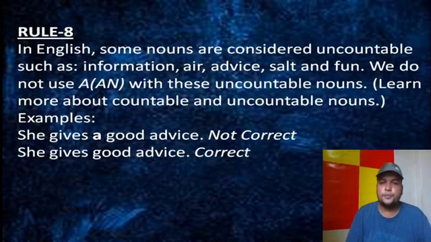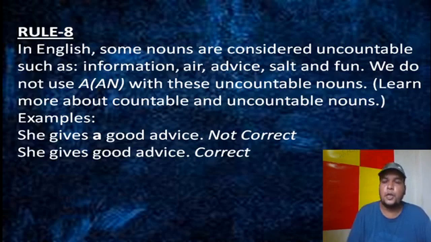So today, let's have a review of what we learned. First, in the case of a consonant sound we take a. Next, in the case of a vowel sound we take an. Then we came to know that there are some exceptions, like European and university. They start with a vowel but have consonant sounds, as if u is pronounced like yu. So in this case we do take a.